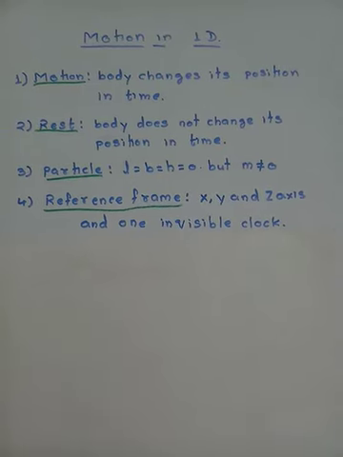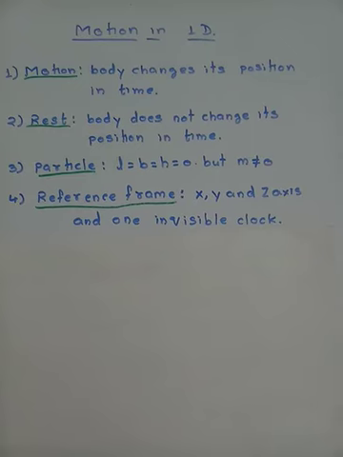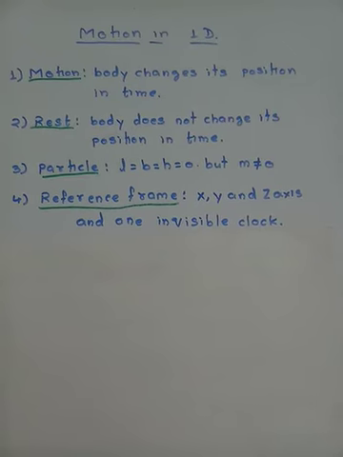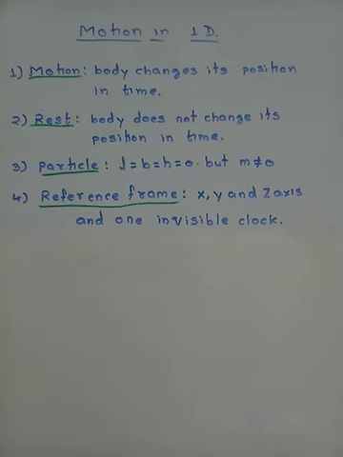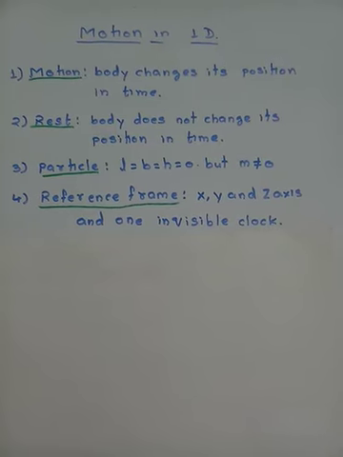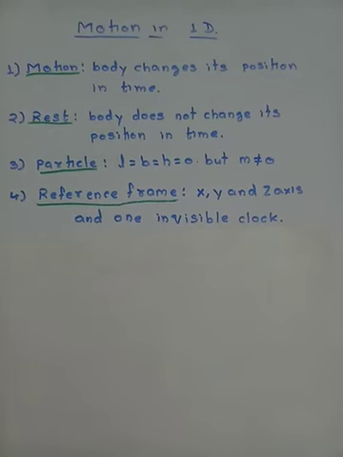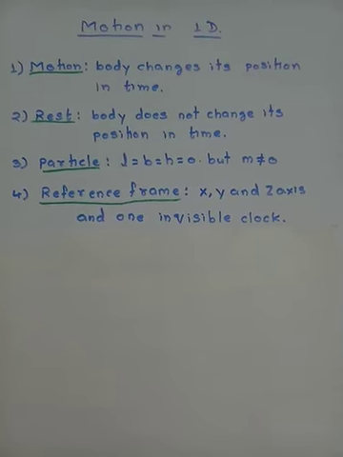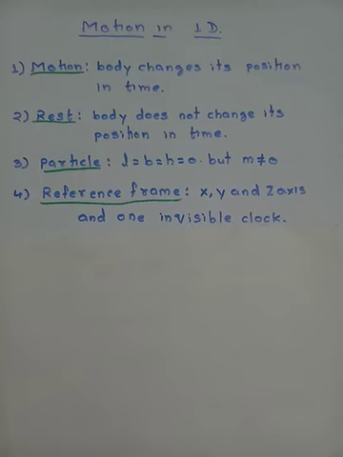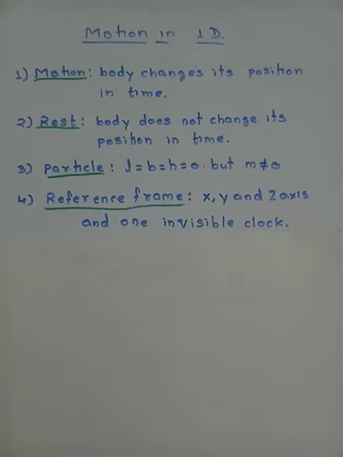Now if you consider something going in and out of the paper, in addition to x-axis going left and right and y-axis going up and down, then that axis will be taken as the z-axis. Clear?